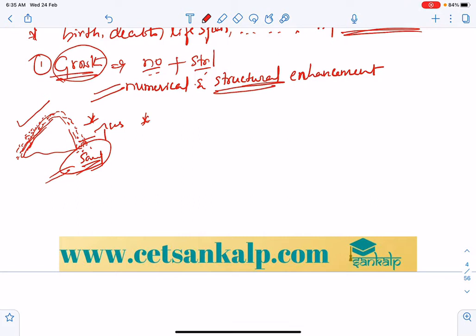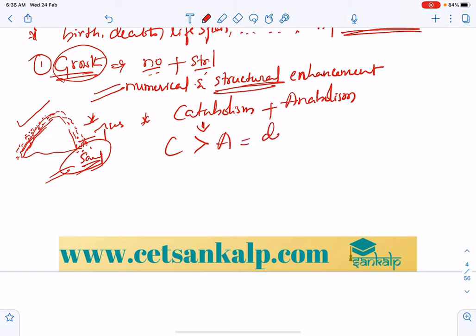For growth to occur, it mainly depends on two processes of metabolism, catabolism and anabolism. If catabolism is more than anabolism, there will be degrowth.